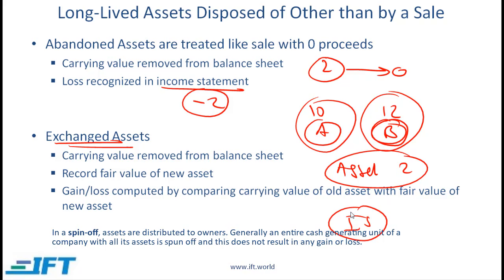Long-lived assets are disposed or removed from the balance sheet of a company if there is a spin-off. In a spin-off, the assets are distributed to owners. Generally, with a spin-off, an entire cash-generating unit of a company with all its assets is given to the owners, and this typically does not result in any gain or loss.